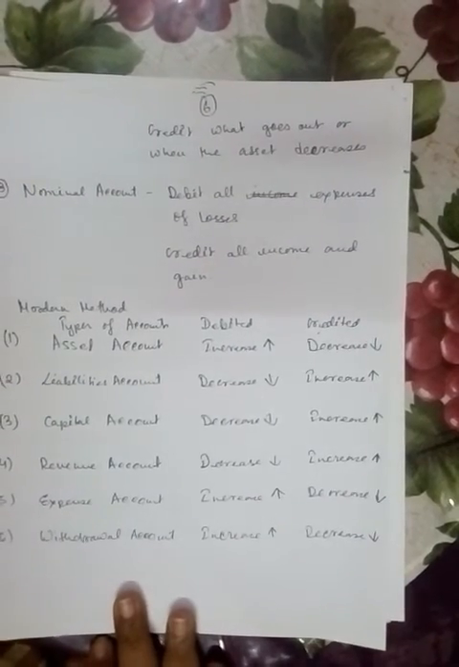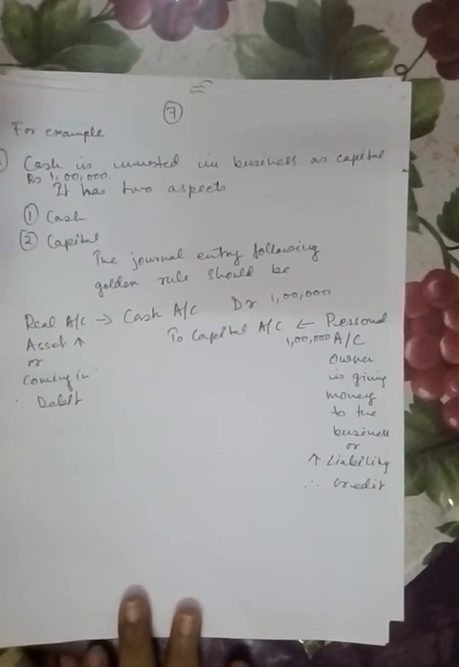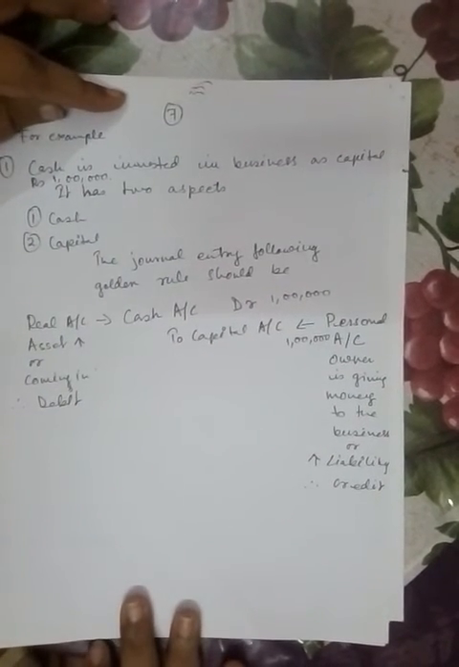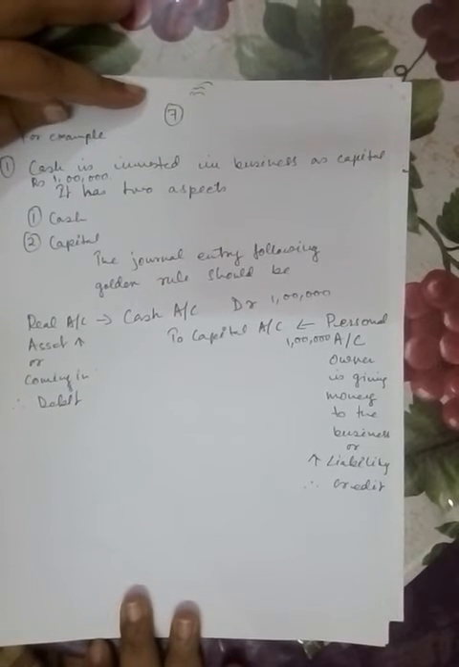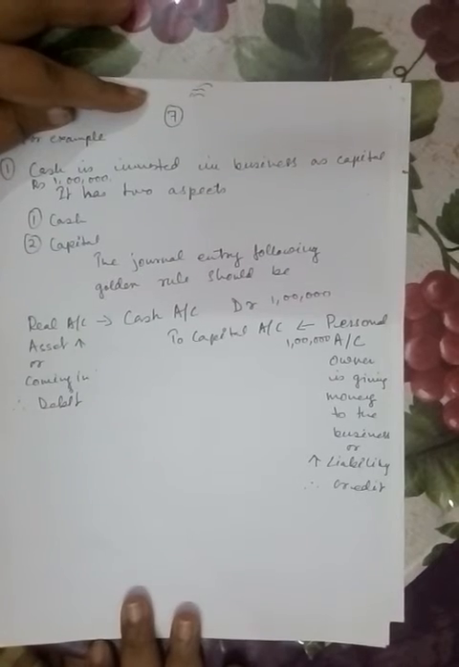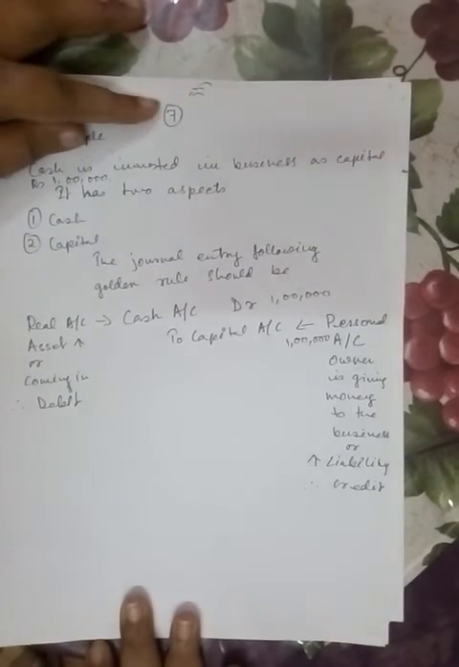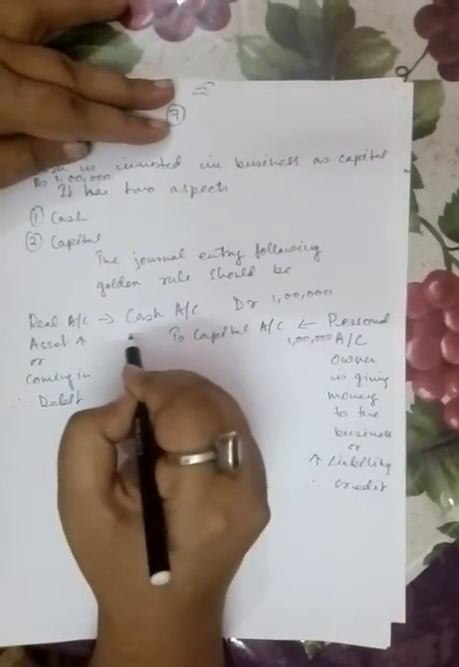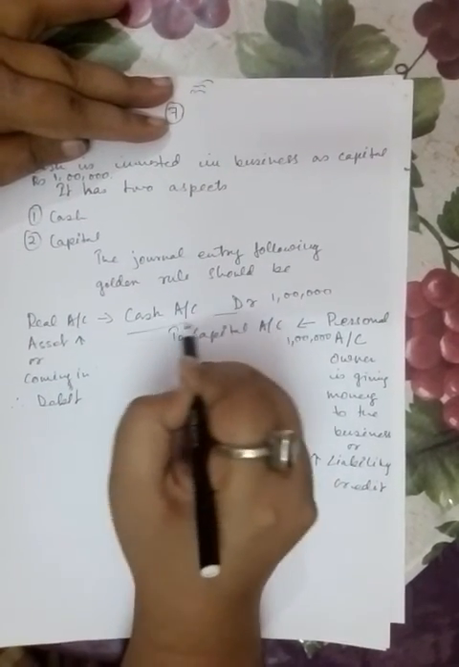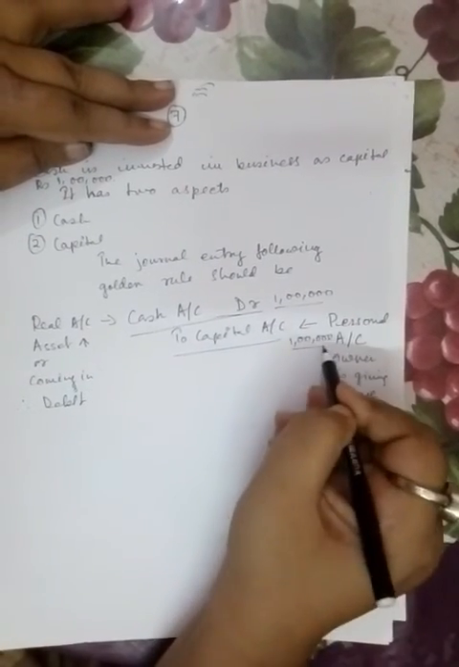For example, we take two journal entries to understand what is a journal entry and how it happens. Suppose cash is invested in the business as capital, 1 lakh. There are two aspects. One aspect is the cash, then the other aspect is the capital. The journal entry should follow the golden rule: cash account debit to capital account, 1 lakh, 1 lakh.